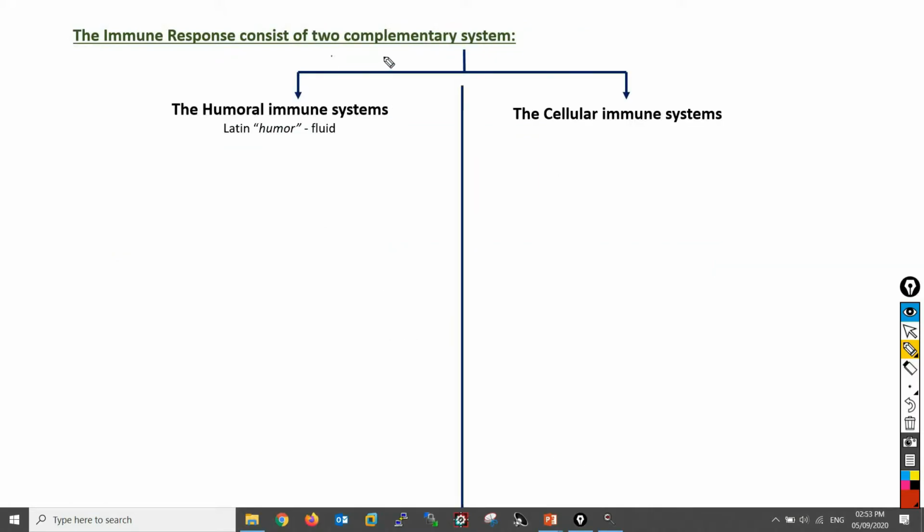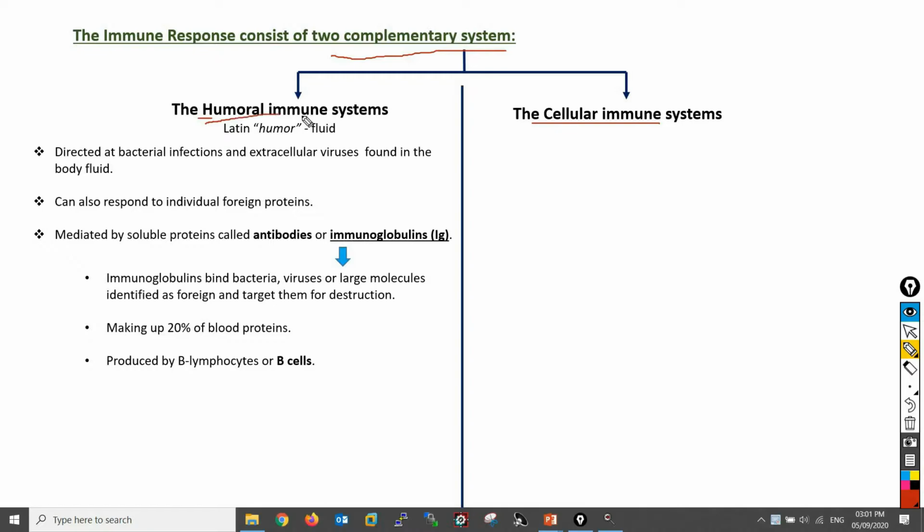The immune response consists of two complementary systems, the humoral immune system and the cellular immune system. The humoral immune system is directed at bacterial infections and extracellular viruses found in the body fluid. It can also respond to individual foreign proteins. The humoral immune system is mediated by soluble proteins known as antibodies or immunoglobulins.